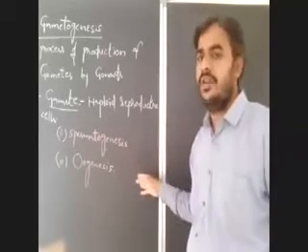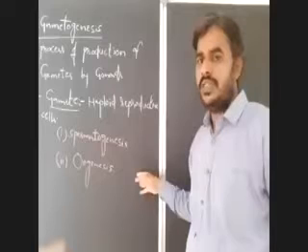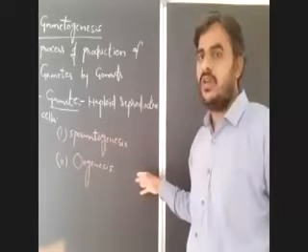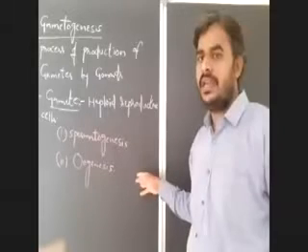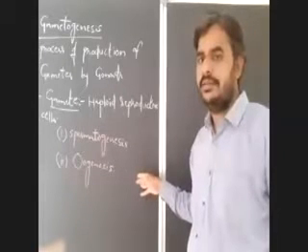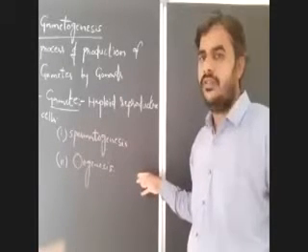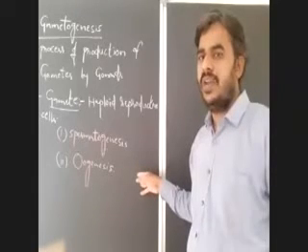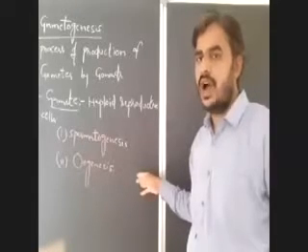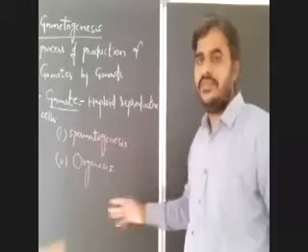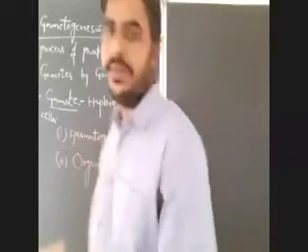So you will write ovarian follicles here. The process of production of ova by the ovarian follicles of ovaries in the female is oogenesis.